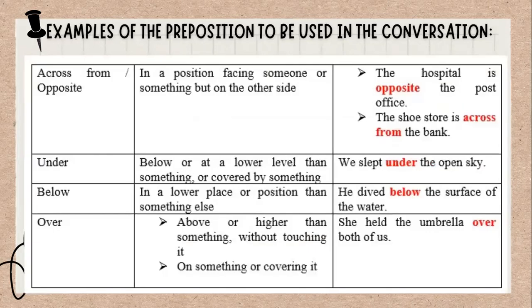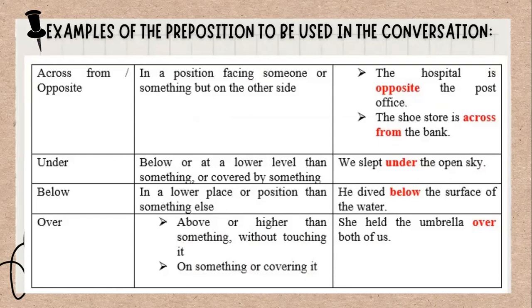And then the next, we have across from or opposite, meaning in a position facing someone or something, but on the other side. For example, the hospital is opposite the post office, or the shoe store is across from the bank. We have under. It means below or at a lower level than something, or covered by something.